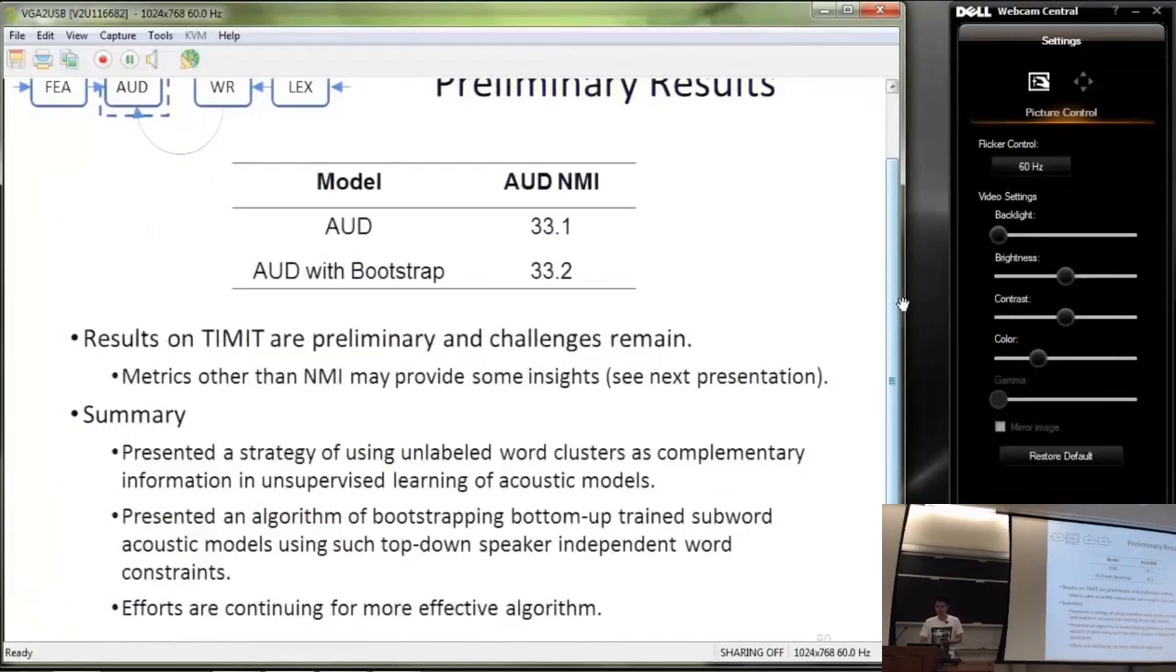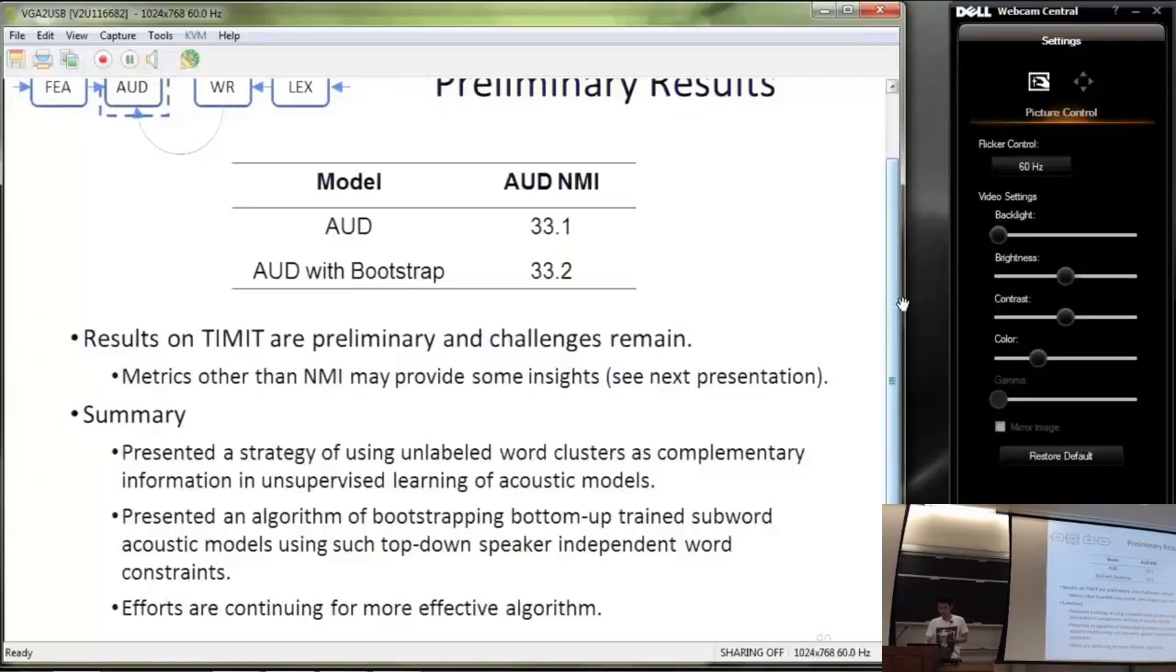For preliminary results, we have the AUD model and the AUD model with bootstrap. By evaluating the normalized mutual information, the results stay the same. So the results on TIMIT are preliminary and the challenges remain. We found some problems in the algorithm we just described. When we fix the word model for each word type, the creation of this word model is agnostic to all the other word tokens. So efforts are continuing toward a more effective algorithm that considers other hypotheses while creating the word models.